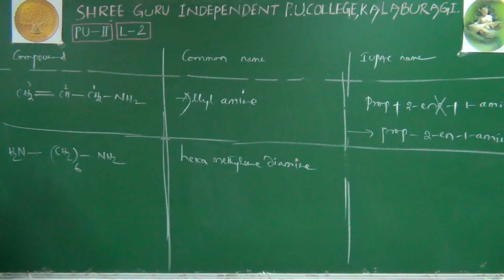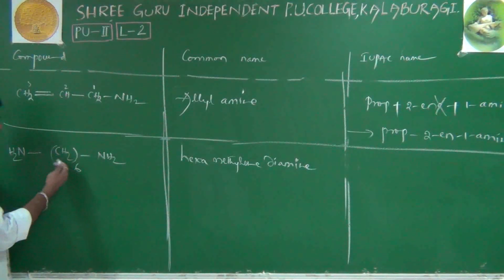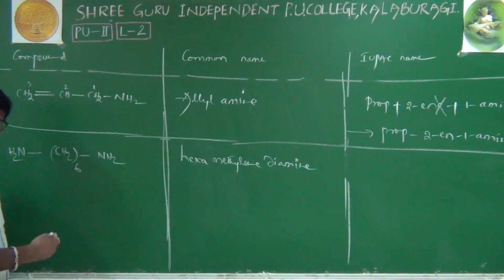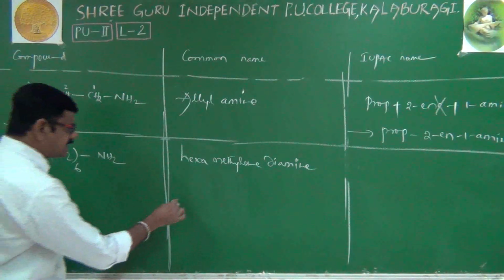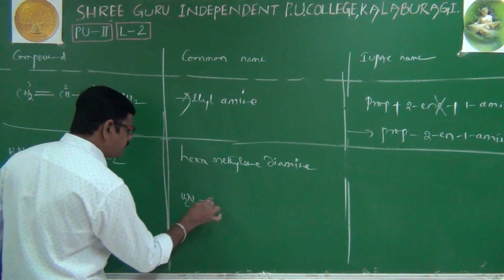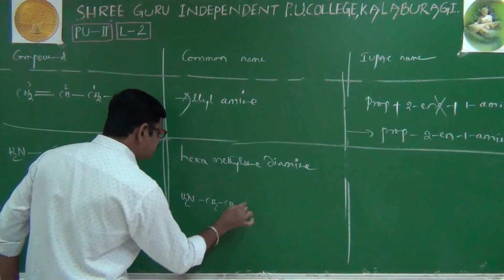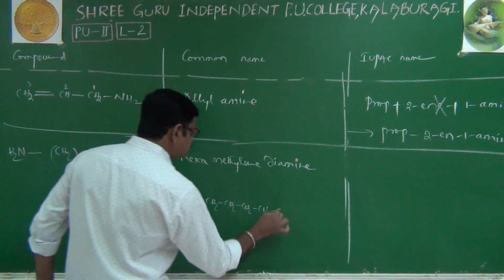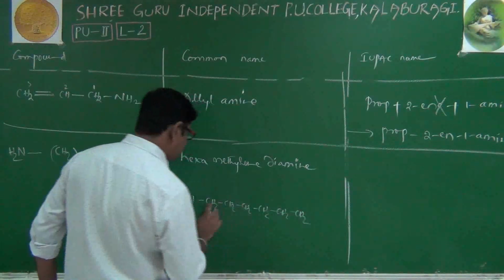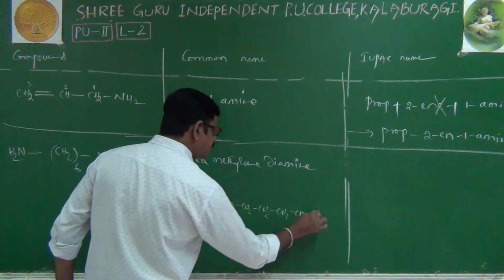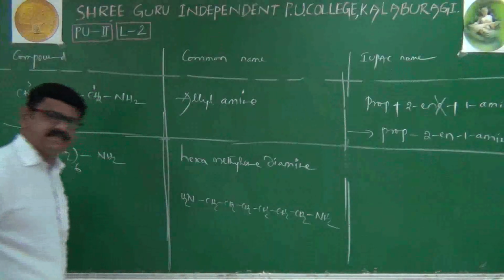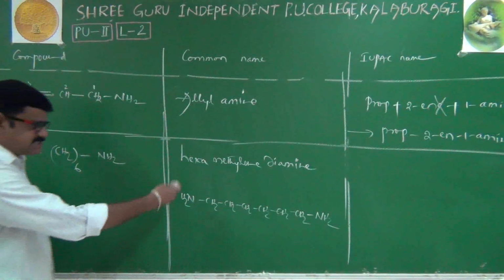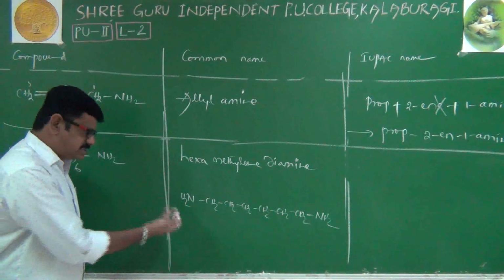Then what is the IUPAC name? For the IUPAC name, we write all six CH2 groups clearly, NH2, CH2, CH2, CH2, CH2, CH2, NH2, numbered 1, 2, 3, 4, 5, 6. From which side do we start numbering?